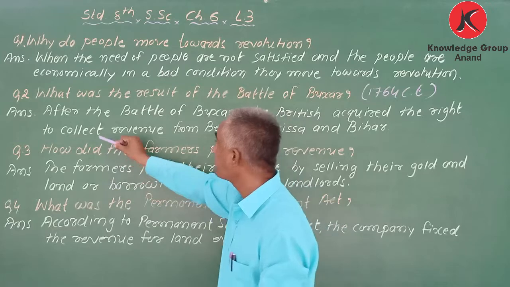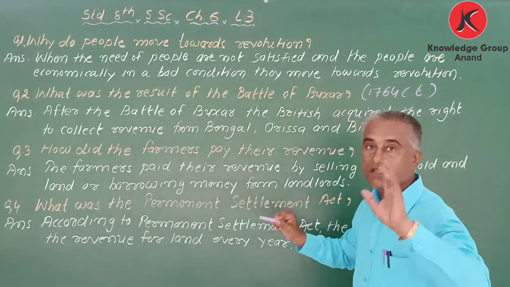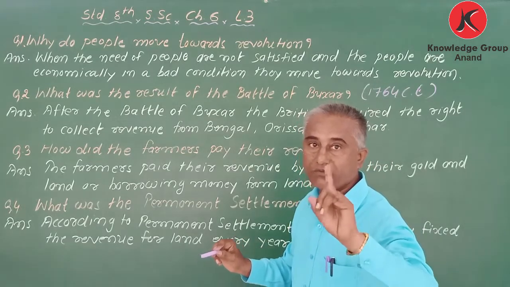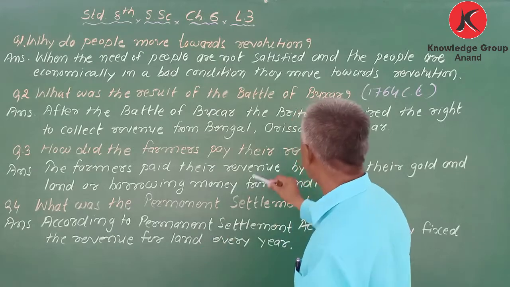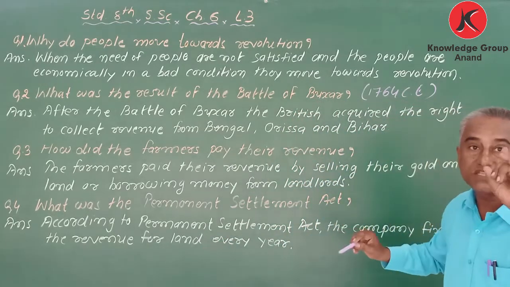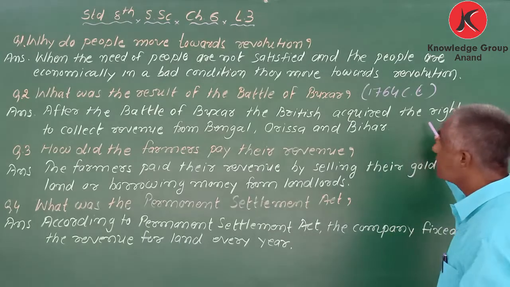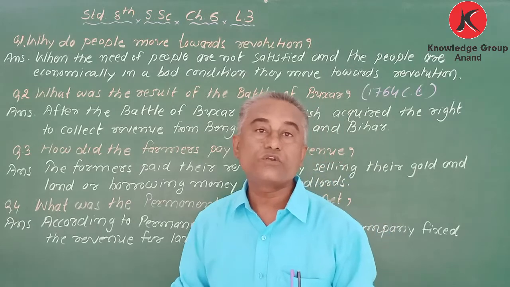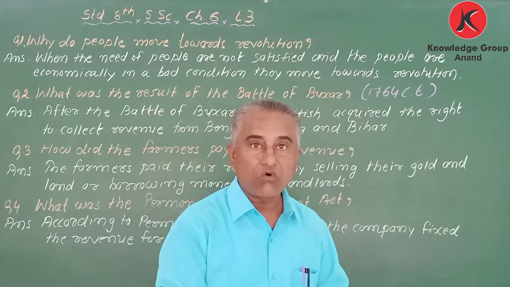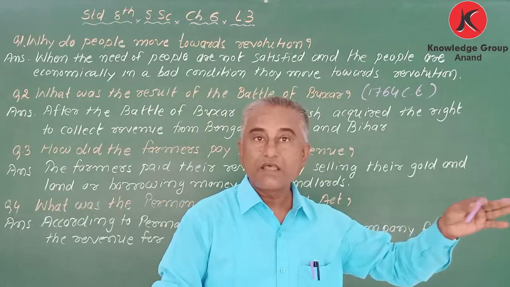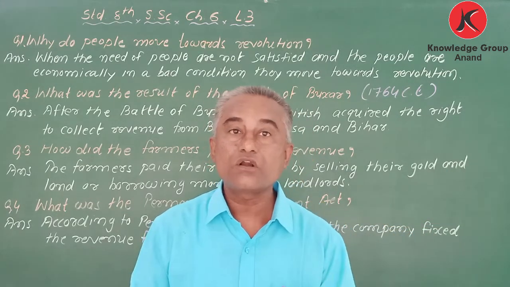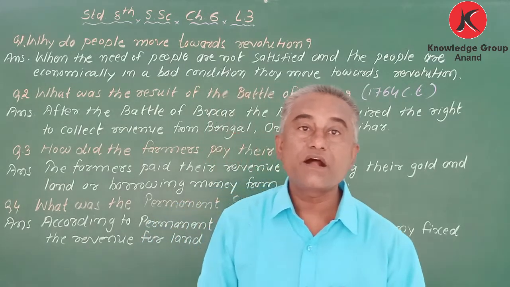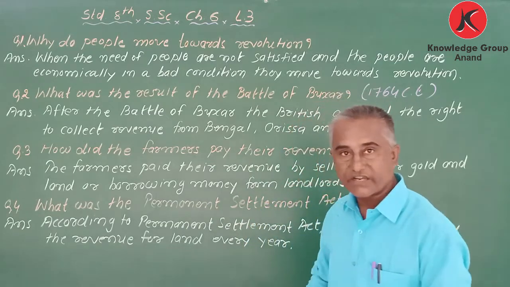Here I have written the answer. After the Battle of Buxar, means after 1764, the British acquired the right to collect revenue from Bengal, Bihar and Orissa. The Britishers won against the combined forces, and when they won they got a right. Which kind of right? To collect revenue from which places? Bihar, Bengal and Orissa. Got it?